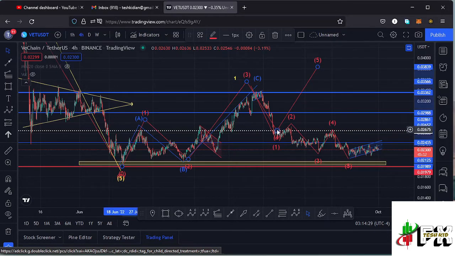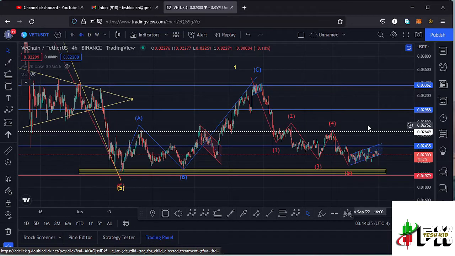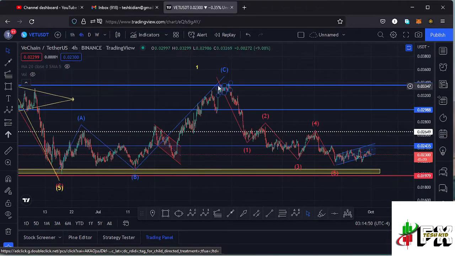and I had to remove it here on the charts and view this movement to the upper side as something else. The only way we can view it is as a massive corrective movement that was correcting that impulsive movement that gave us a low at around the $0.02 mark. After seeing the high for that ABC corrective movement, what we expect on this other side is the formation of a 5-wave structure. At the moment we have seen the formation of a wave 1, wave 2, wave 3, wave 4, and then a wave 5 down here. Now we can name this fractal wave as a higher Elliott wave count 1 on this other side.